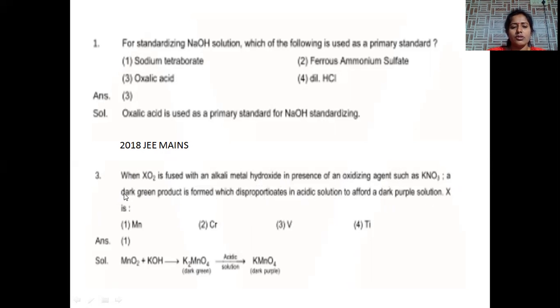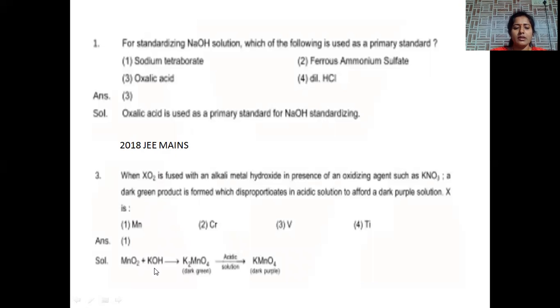MnO2 is fused with alkali metal hydroxide in the presence of oxidizing agents such as KNO3, giving a dark green colored solution. When manganese oxide is treated with KOH solution, it is converted into K2MnO4. K2MnO4 exists as a dark green color, which is then treated with an acidic solution. It disproportionates into KMnO4, which is a dark purple colored solution. Hence the correct answer is manganese oxide.